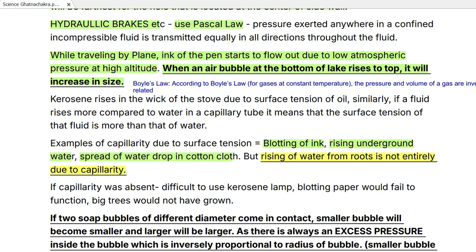To an extent, rising of water from roots does occur due to capillarity, but not entirely. It does play some useful role, but not entirely.